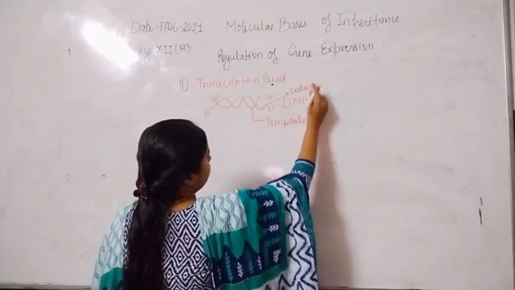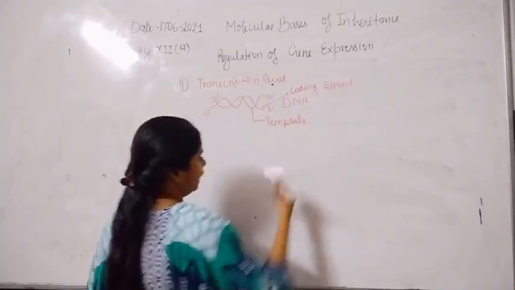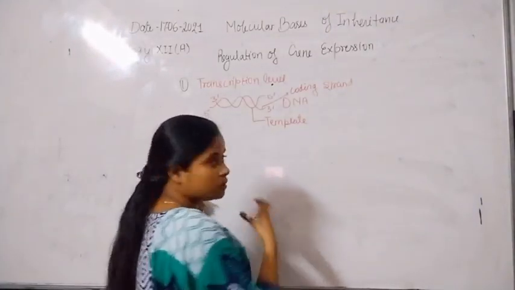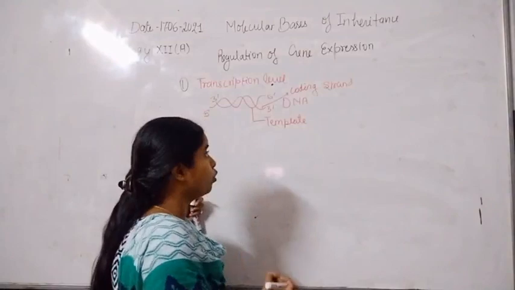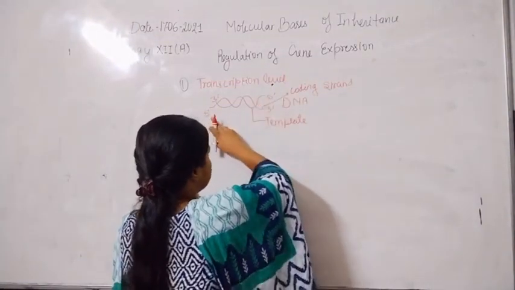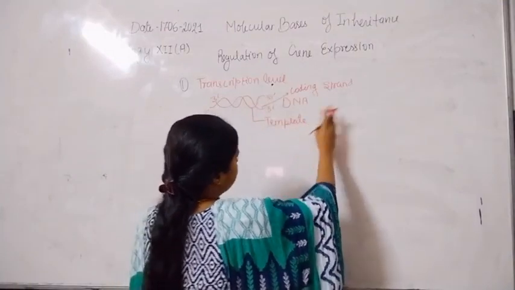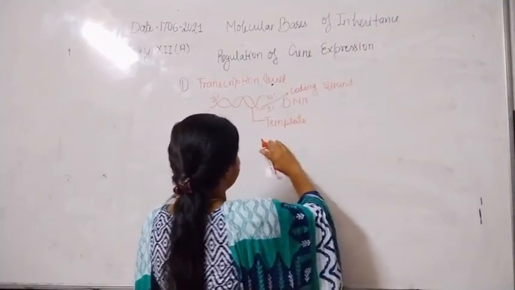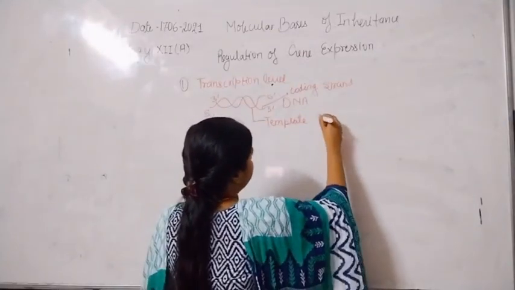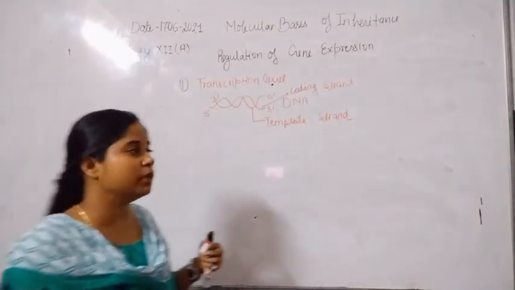Coding strand. It has the code exactly same as mRNA. That's why the strand which has polarity in 5 prime to 3 prime is known as the coding strand, and the strand which has polarity in 3 prime to 5 prime actually functions as the template strand. That means it undergoes the synthesis process to transcribe the mRNA.